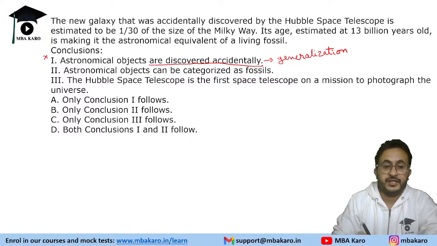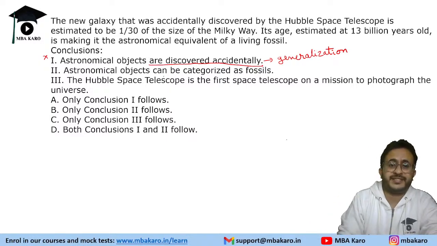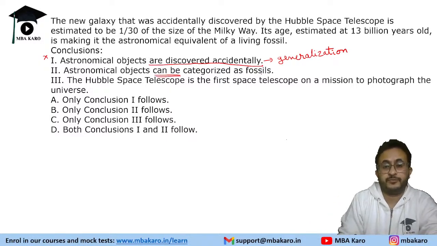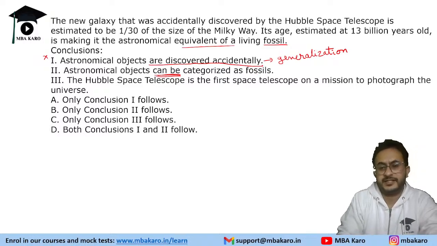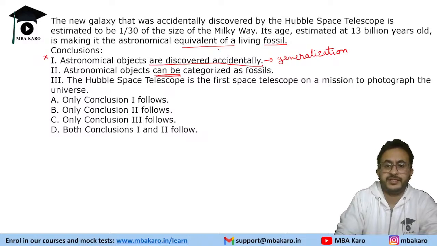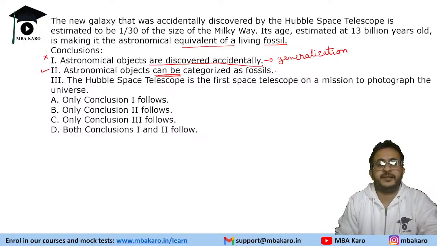Now, the next says astronomical objects can be categorized as fossils. It is equivalent to a fossil. So "can be" means it's an uncertain thing. Yes, it can be, because in this particular case it is not making a generalization. Generalization is something which is extreme.